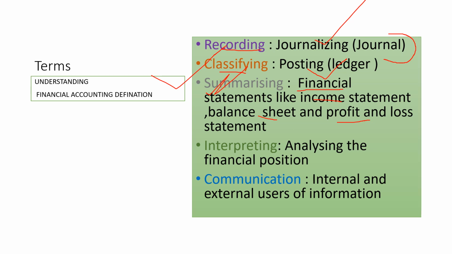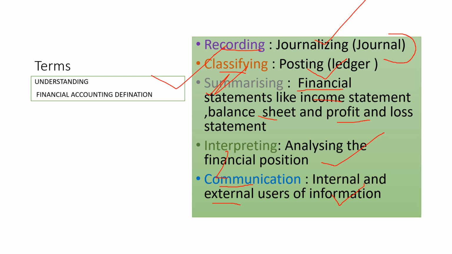Now let us move to interpreting. Analyzing the financial position is the fourth step. The last step is communication, that is to internal and external users of information. If you are doing any business, you have certain individuals involved in it. Internal users are your employees, managers, shareholders and owners. External users are your creditors, suppliers, lenders, banks, financial institutions, etc.